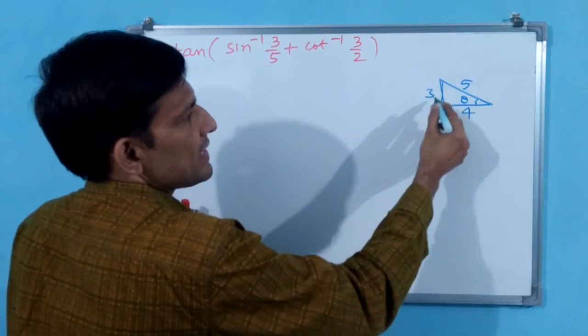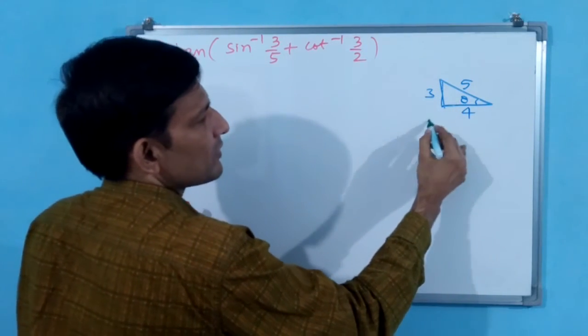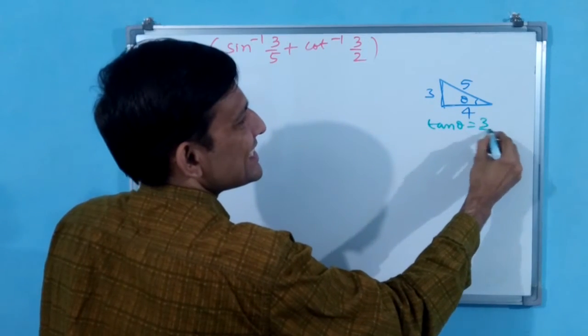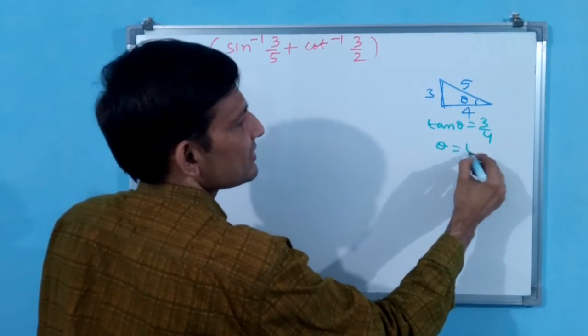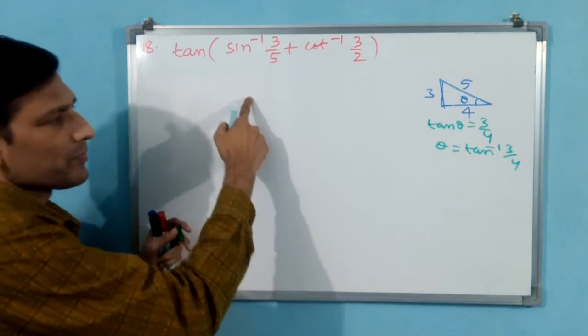Now see here, sin theta is equal to 3 by 5. But what about tan theta? 3 by 4. Theta is equal to tan inverse 3 by 4. Same thing you write here.